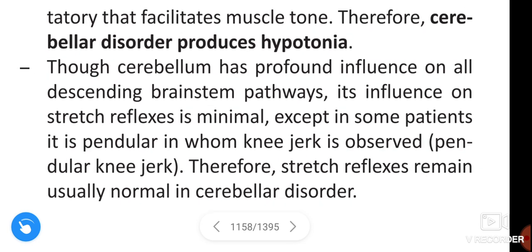The cerebellum has a profound influence on all descending brainstem pathways. Its influence on stretch reflex is minimal, except in some patients in whom it is pendular, where a pendular knee jerk is observed. Therefore, stretch reflexes remain usually normal in cerebellar disorder.